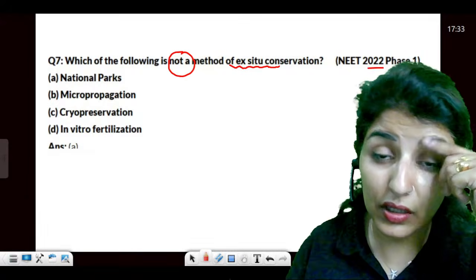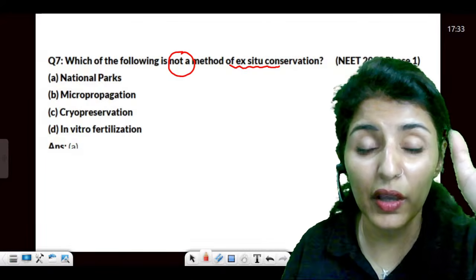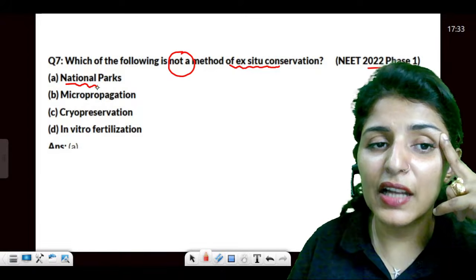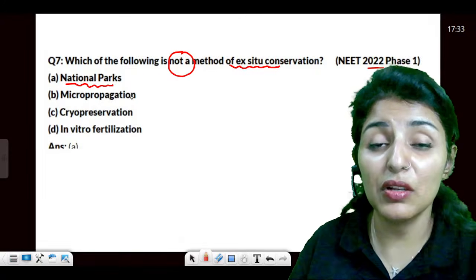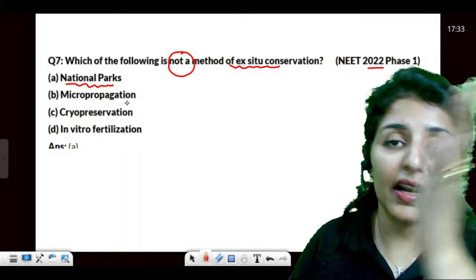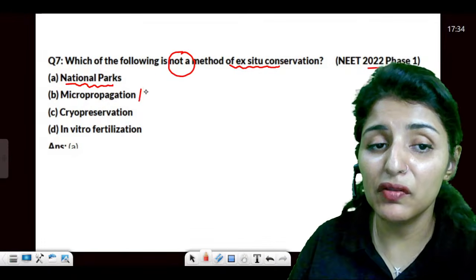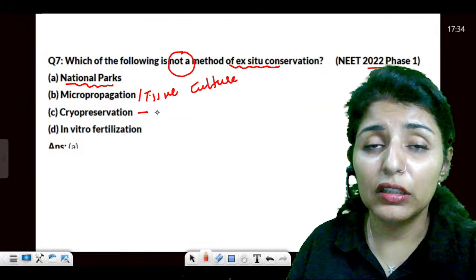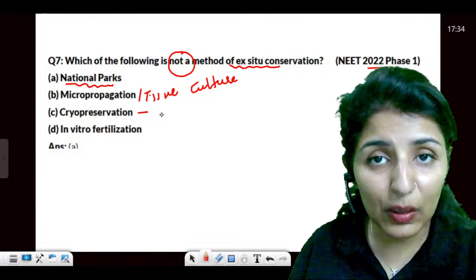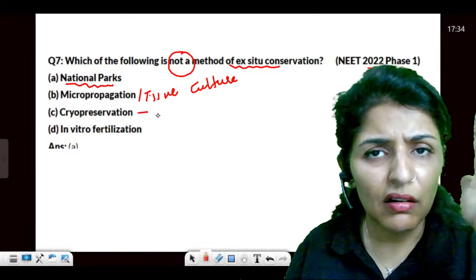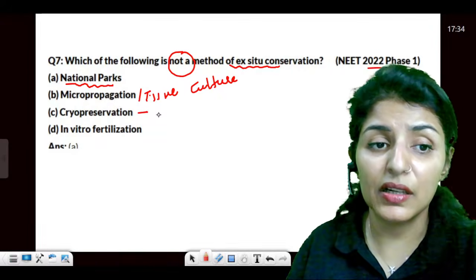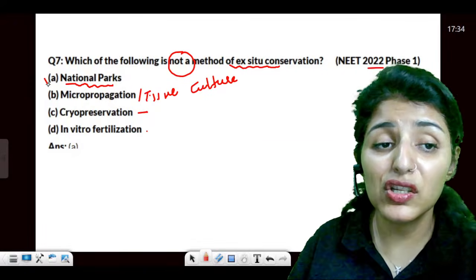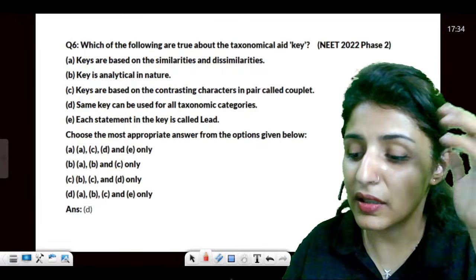Right. Moving on to next, which of the following is not a method of ex situ? See, you're getting questions on in situ and ex situ since 2022. Every year you're getting some or the other question. Not an ex situ is national park. Rest all are ex situ. That means the organism will be taken out of the natural habitat and protected elsewhere. Be it micropropagation, which is known as tissue culture, cryopreservation, where we have minus 196 degrees Celsius temperature at liquid nitrogen, seed banks, pollen banks, sperm banks, all these represent cryopreservation. And then in vitro fertilization. These are all ex situ, while national park is a natural habitat. So it comes under in situ.